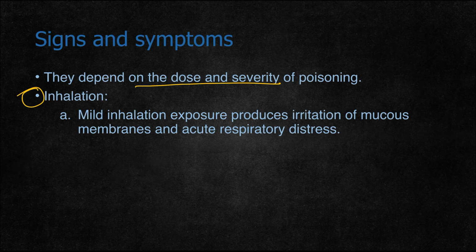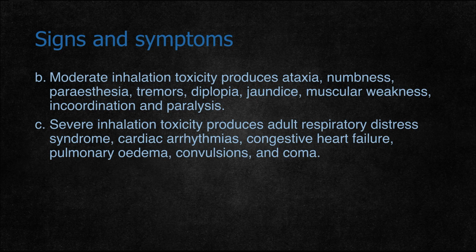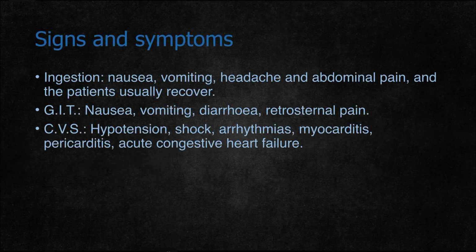First, the inhalation route is the commonest route. Inhalation can cause mild, moderate and severe toxicity. Mild inhalation exposure produces irritation of mucous membranes and respiratory distress. Moderate inhalation toxicity produces ataxia, numbness, paresthesia, tremors, diplopia, jaundice, muscular weakness, incoordination and paralysis. Severe inhalation toxicity produces acute respiratory distress syndrome, cardiac arrhythmias, congestive heart failure, pulmonary edema, convulsions and coma. So in the majority of cases, all the vital organs are affected because of the inhalation.